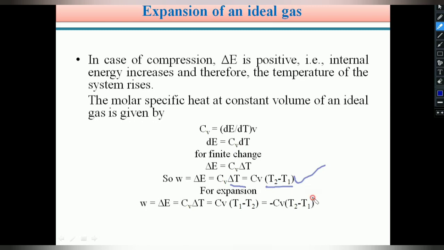Dear students, please remember these two equations. Adiabatic compression: W equals Cv into T2 minus T1. Adiabatic expansion: W equals minus Cv into T2 minus T1. Based on these relations, we can easily derive and prove the Carnot cycle.